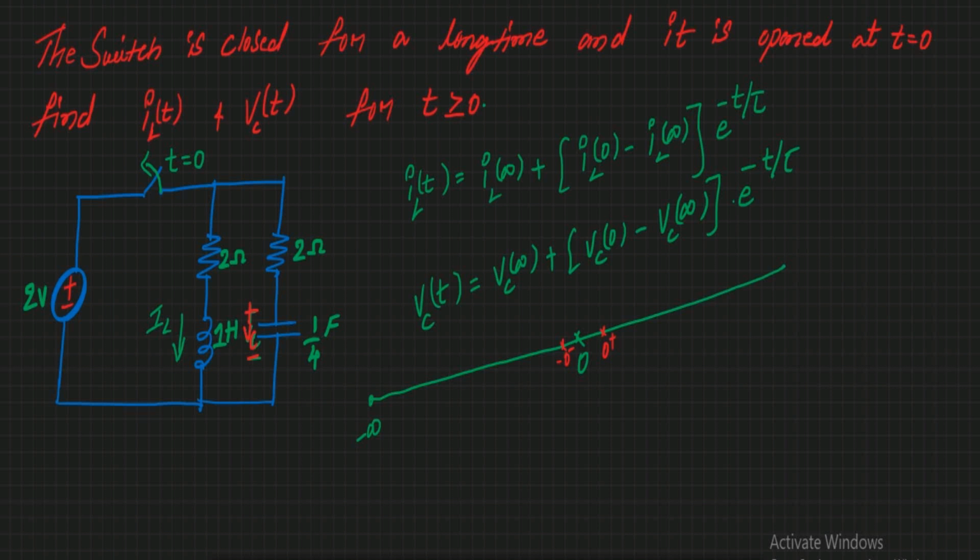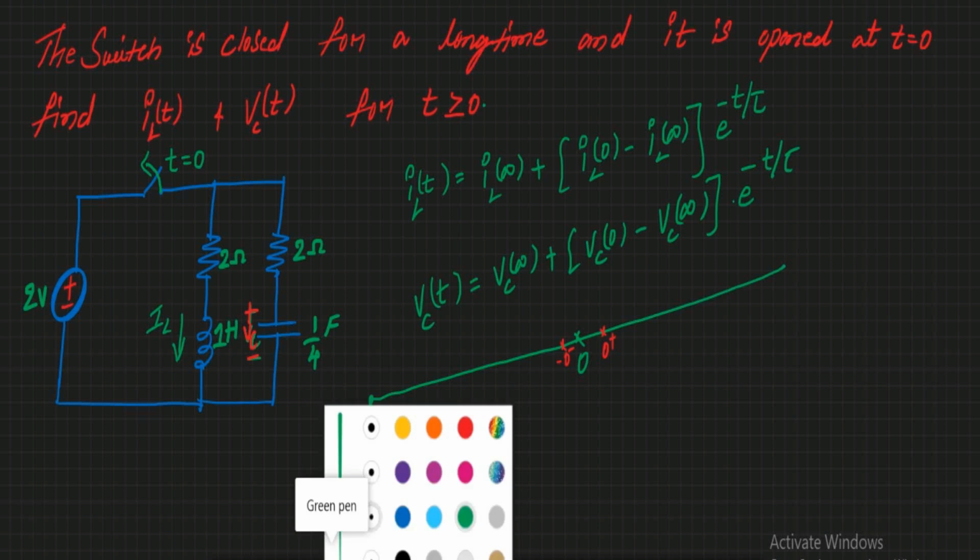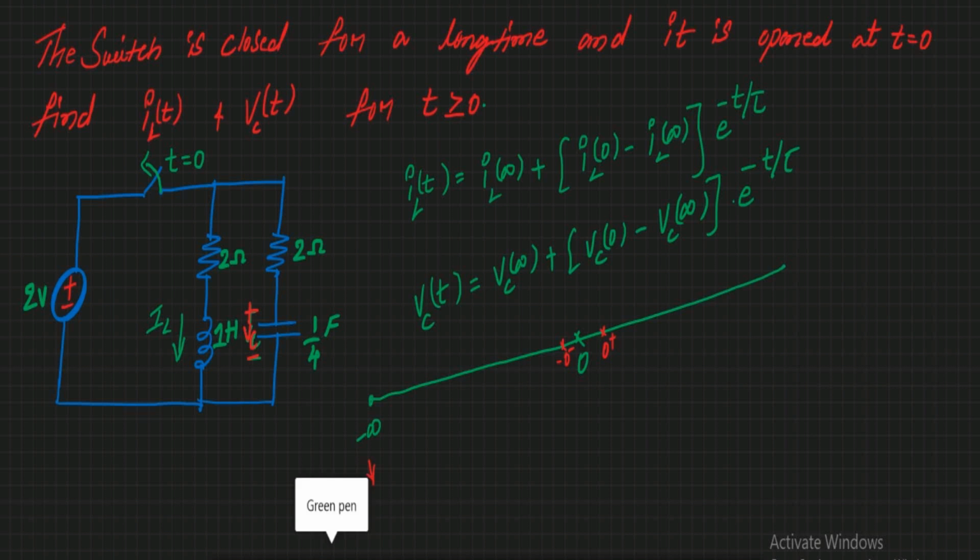The switch is closed at minus infinity and it remains closed up to t equal to 0. So at t equal to minus infinity, this is your initial state of switch closed.